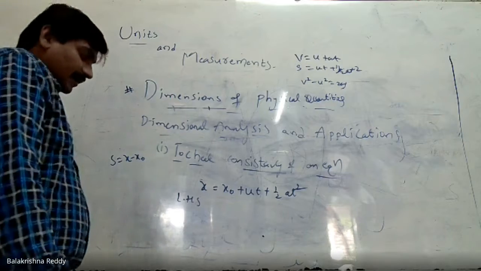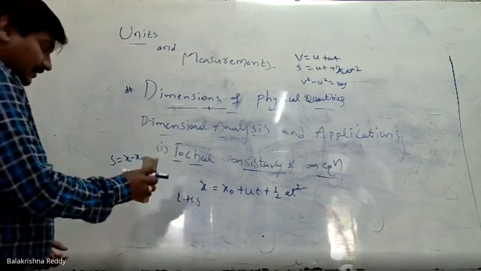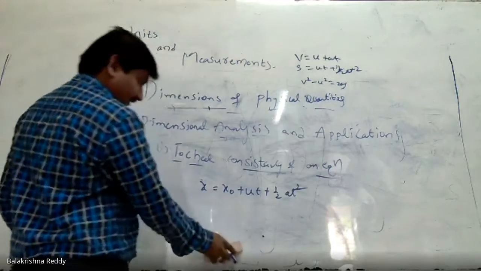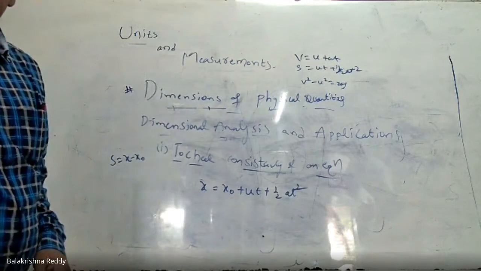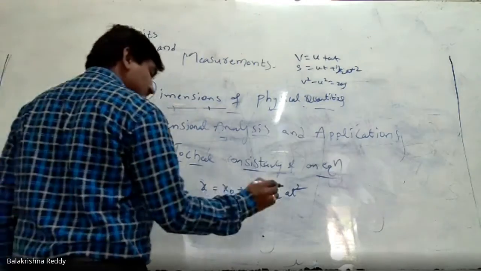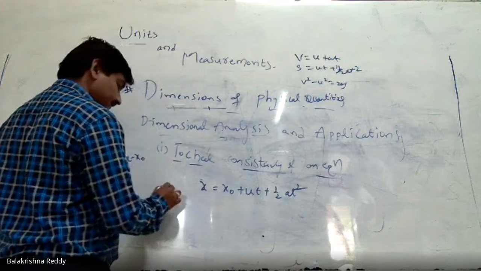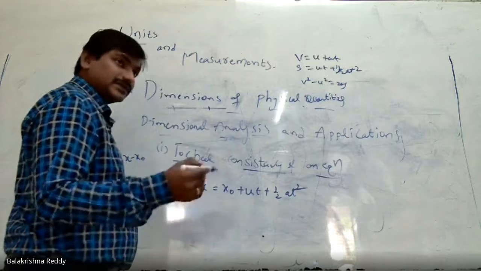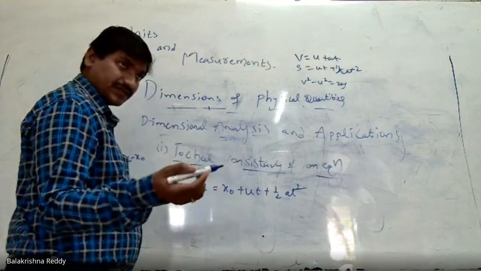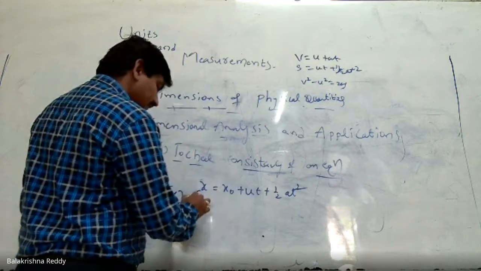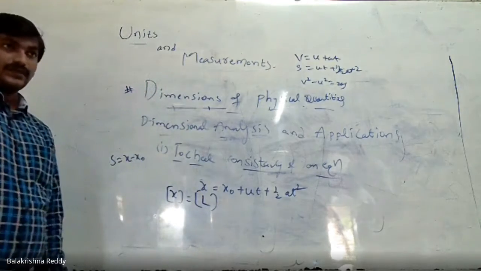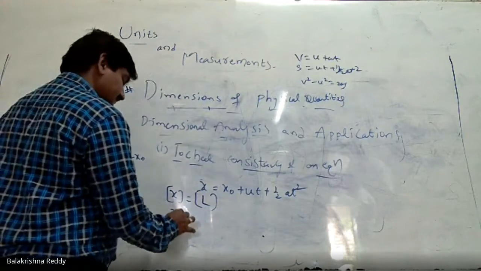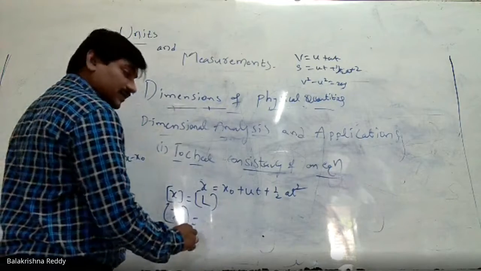Let us see. For example, here x stands for, this is the LHS side I am writing, x means distance or displacement or position. So I can write L. x naught means also L.